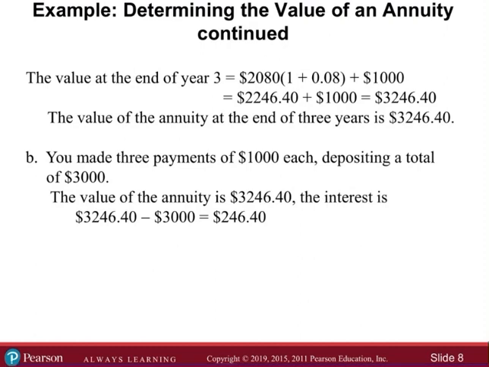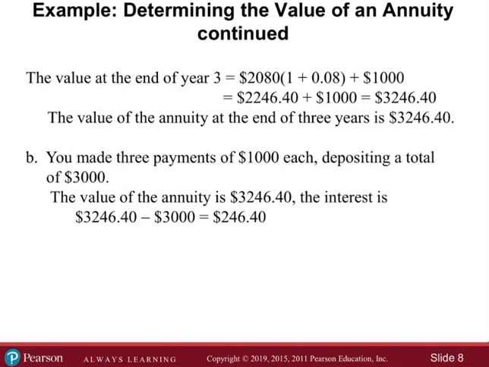Okay. All right, let's try another one. I feel like the takeaway from there is, the first year you have this account, and then at the end of the first year, we deposit $1,000, and then for the second year, that $1,000 is sitting there for the entire second year, so it's earning interest for that entire year. Plus, at the end of that year is an additional $1,000. That's how we got the 2080, and then for the third year, that 2080 is earning interest, so that's why we plugged it into the compound interest formula, and then plus another $1,000 at the end of that. And that's how we generated that.